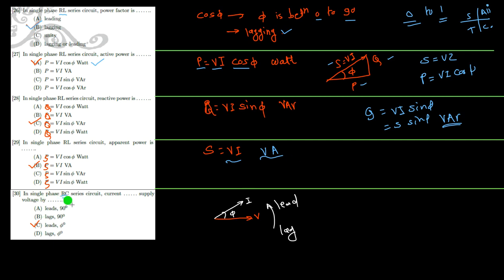In single phase RC circuit, the current is dash dash to the supplied voltage. In the single phase RC circuit, the current leads the supply voltage. In this case, the angle phi is between -90 to +90. If it is -90, it is the pure capacitive circuit. If it is 0 degree, it is a pure resistive circuit. So for RC nature, phi lies between these two. That is, current leads the voltage, that is, voltage lags the current, hence it leads.